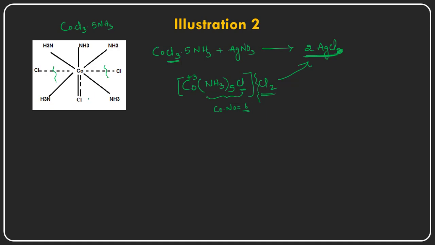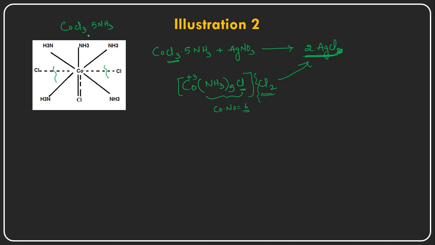Here there are 5 ammonia molecules and this Cl, and the Cls present in the ionization sphere are far away from the cobalt, and they are non-directional ones.